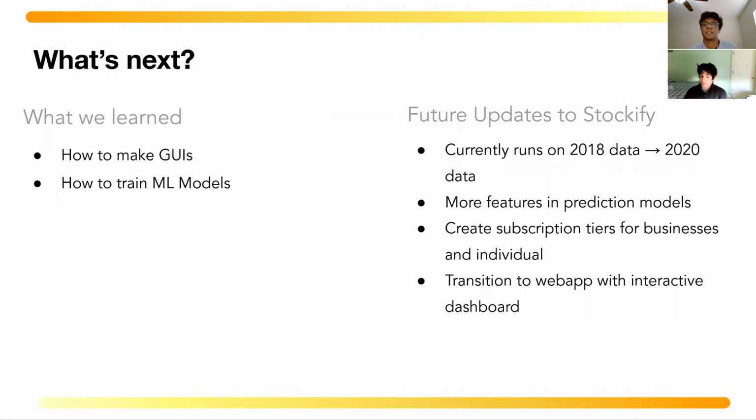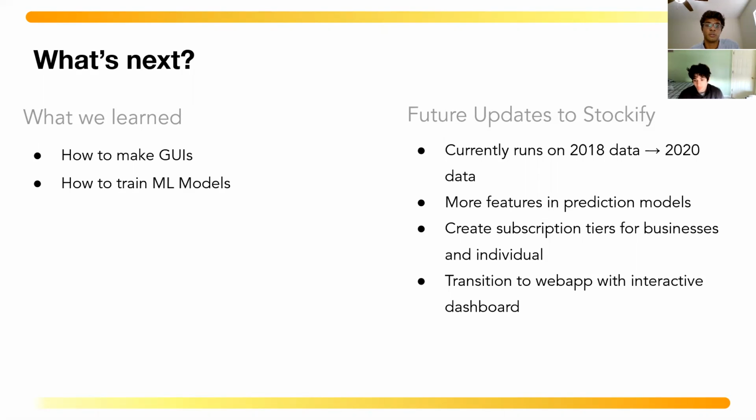So what are some future updates to Stockify? What are we going to do in the future? Right now, as I think I might have mentioned before, it currently runs the 2018 data, and we chose this simply because the 2018 data was available free of charge. The 2020 data and today's data is behind a paywall.